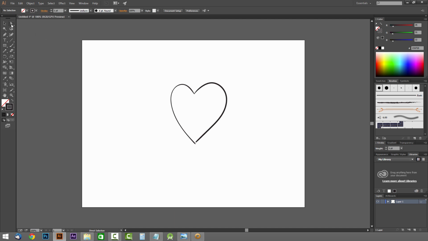Now, if you switch to the direct selection tool right here, and you have an area that doesn't really match up, you can just select one of the anchor points and use your keyboard arrow key to move it up slightly. And this is the basic shape that we want for the heart. Okay, so the next step is we want to draw in the hands and the feet.